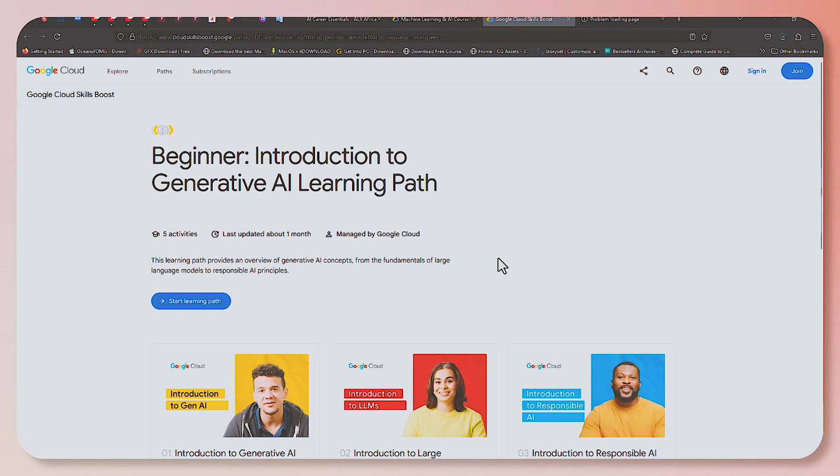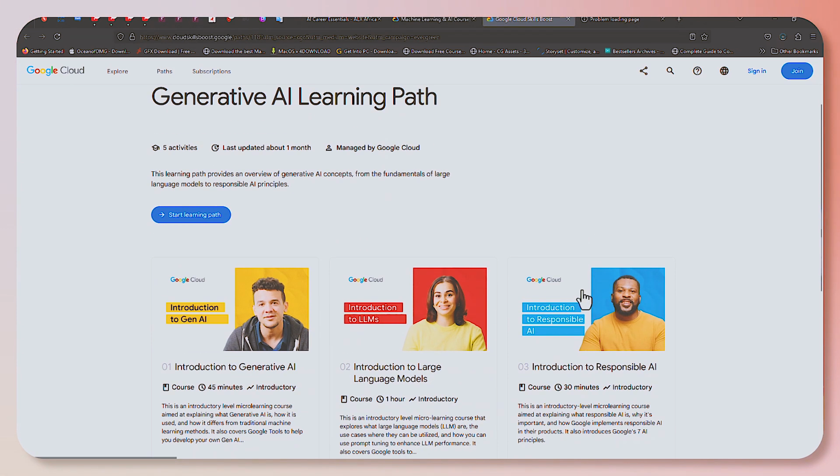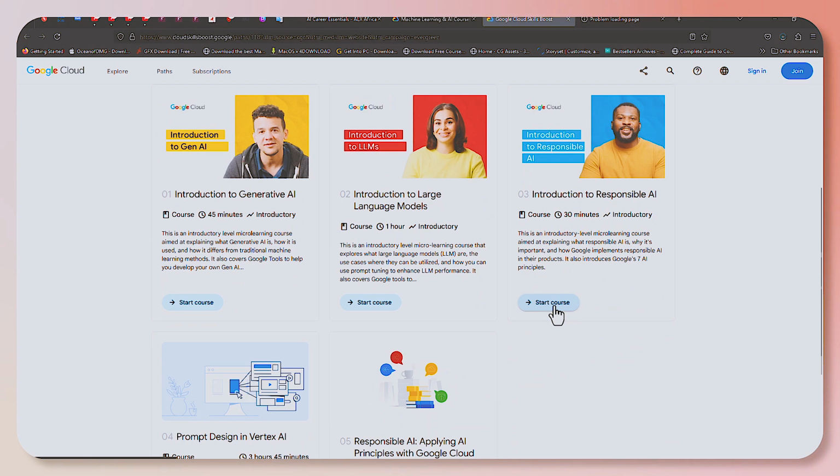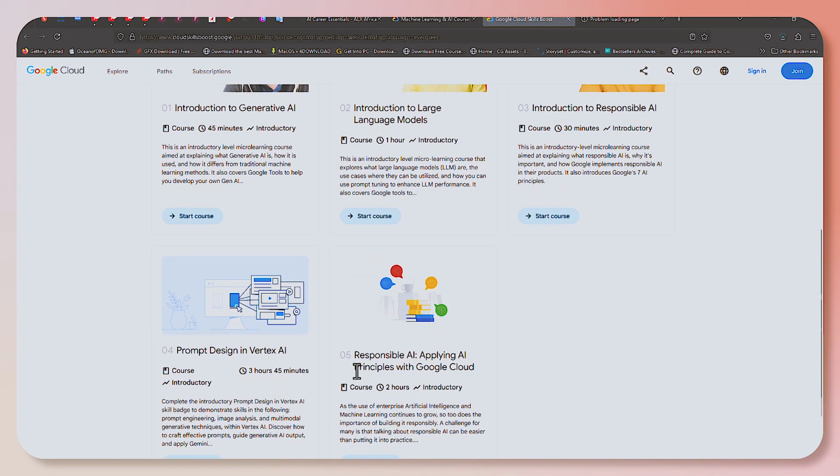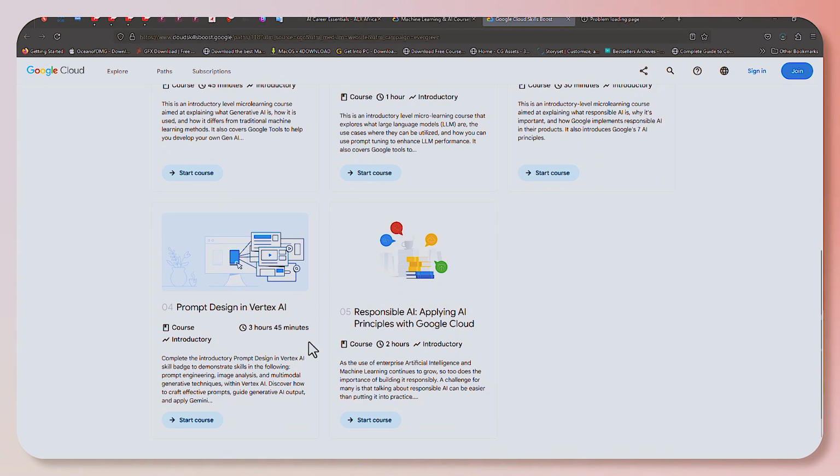The very first one we are going to be looking at is the one from Google Cloud, just like I mentioned earlier. So the Google Cloud AI training. It's basically for beginners, and you are going to be looking at introduction to generative AI learning. So it's a learning pathway. It has a couple of courses. So from the page here, you have introduction to generative AI, introduction to large language models, then introduction to responsible AI, as well as prompt design in Vertex AI, and then lastly, responsible AI, applying AI principles with Google Cloud.